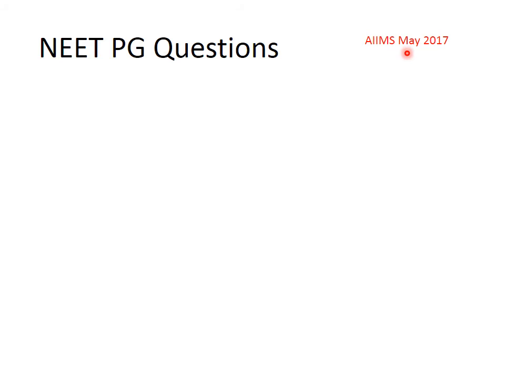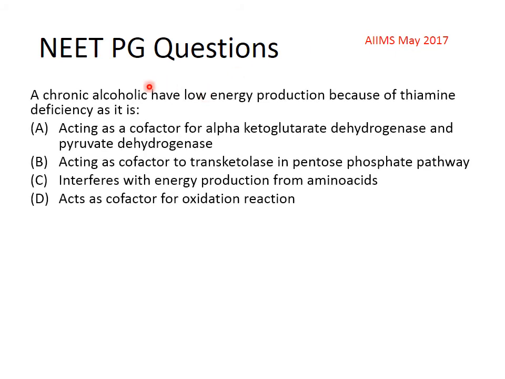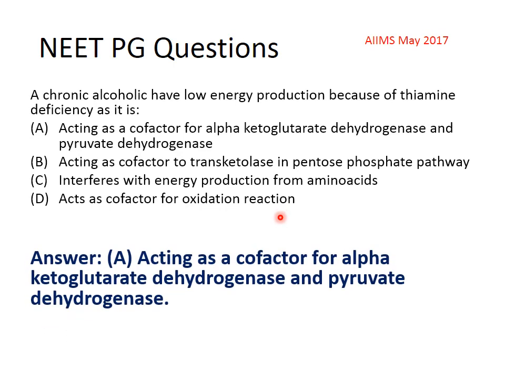Then the third question, which was in AIIMS 2017: a chronic alcoholic has low energy production because of thiamine deficiency, as it is acting as a cofactor for alpha ketoglutarate dehydrogenase and pyruvate dehydrogenase, or it is acting as a cofactor for transketolase in the pentose phosphate pathway, or it interferes with energy production from amino acids, or it acts as a cofactor for oxidation reactions. The answer is A, that is, it is acting as a cofactor for alpha ketoglutarate dehydrogenase and pyruvate dehydrogenase.